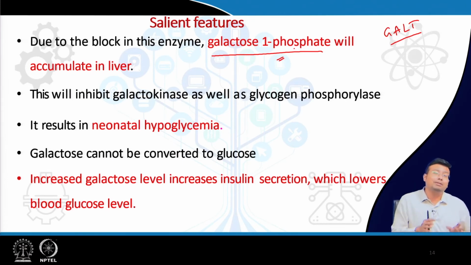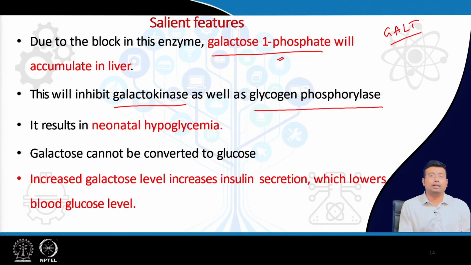But from the day of birth to 4 to 5 years, the action of GALT is extremely essential, and if it is deficient, there will be excess accumulation of galactose 1 phosphate, and this will inhibit galactokinase as well as glycogen phosphorylase.